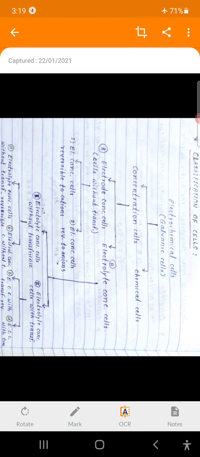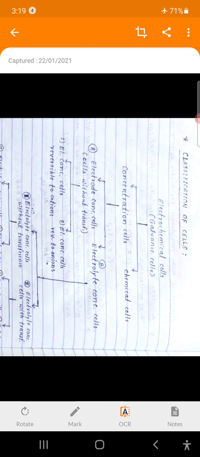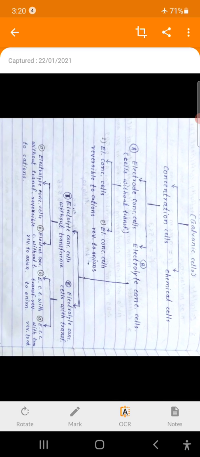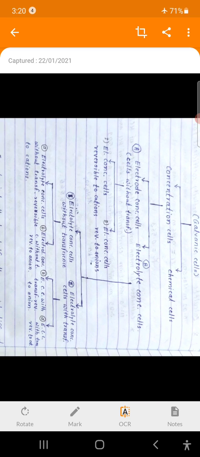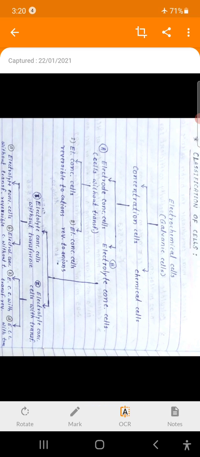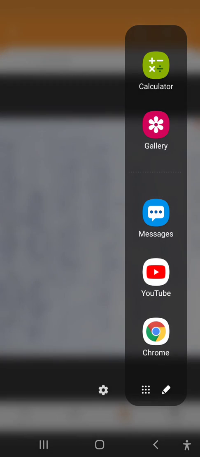We here discuss classification of electrochemical cells. We know that those cells which convert chemical energy into electric energy are known as electrochemical cells. We already discussed an example, that is galvanic cells. Galvanic cell is an example of electrochemical cells. Electrochemical cells are again classified into two types, that is concentration cells and chemical cells.